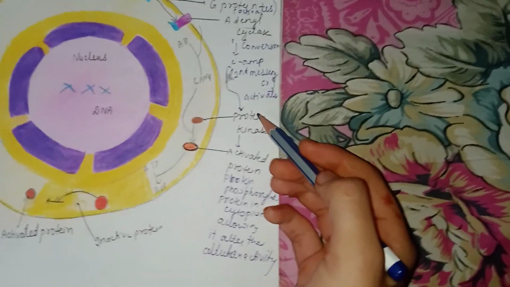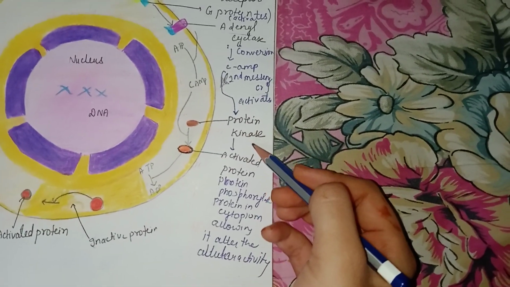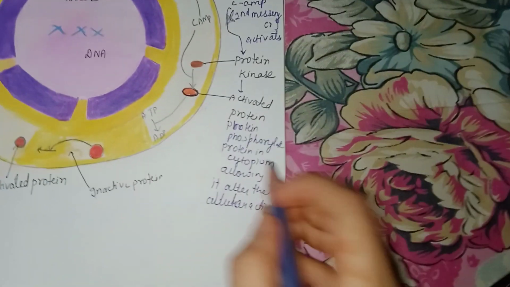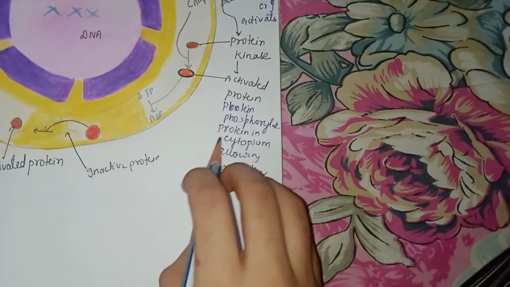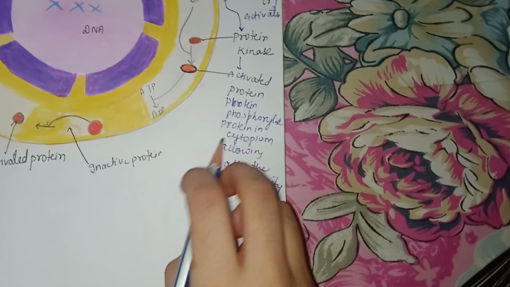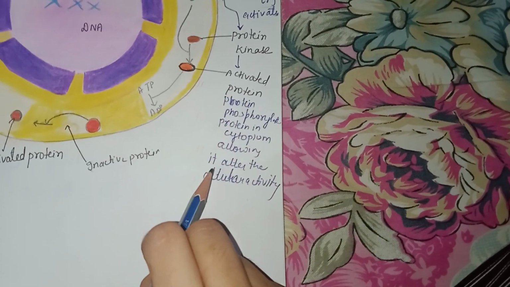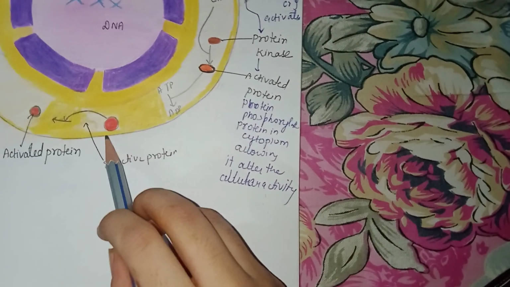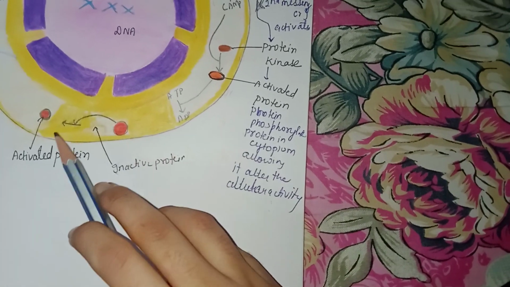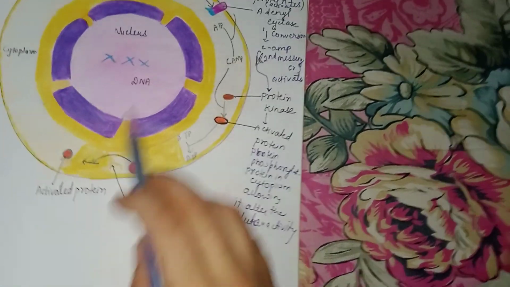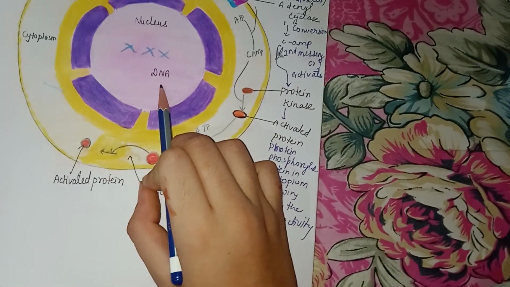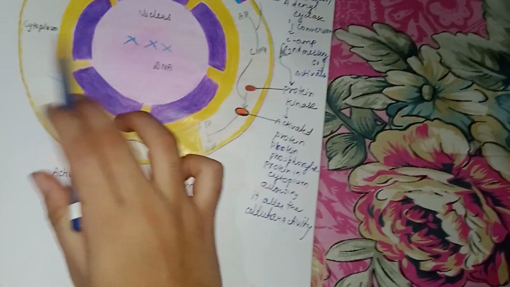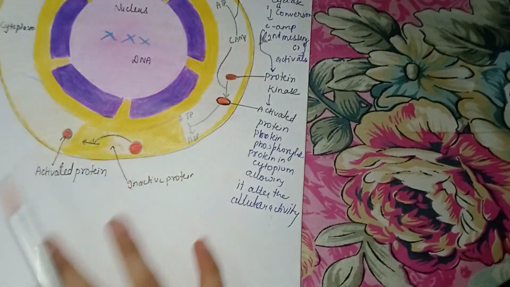Now cyclic AMP activates protein kinase. Then the protein gets activated by the process of phosphorylation, which allows it to enter the cellular activity. It means here the inactive protein becomes activated protein. See here is also DNA, nucleus present, but all this is happening in the cytoplasmic region.